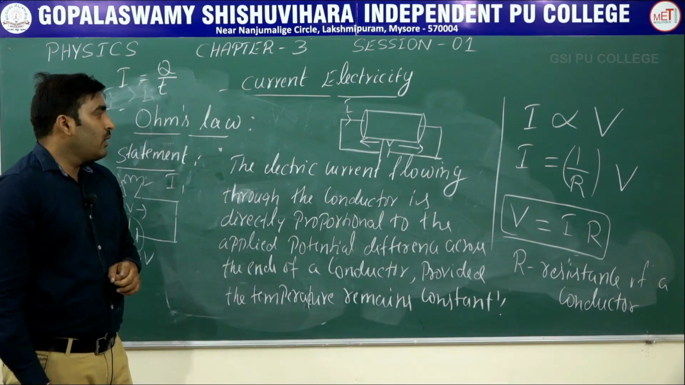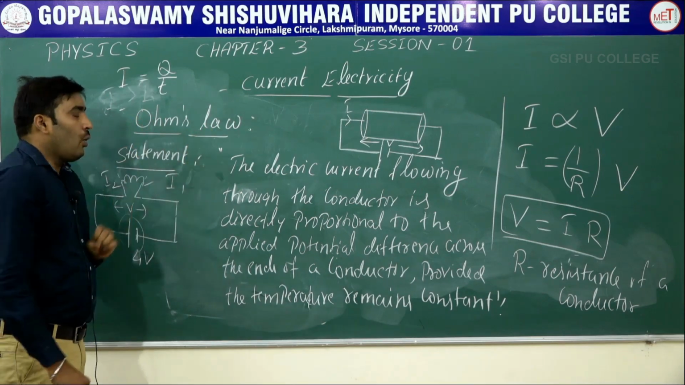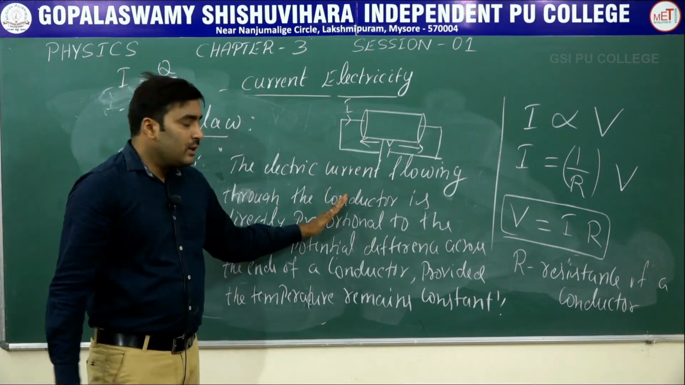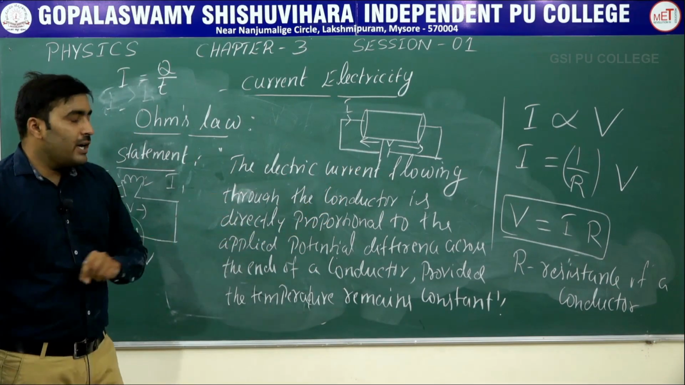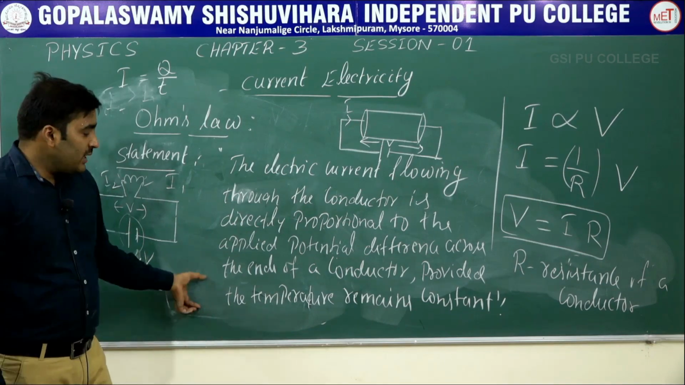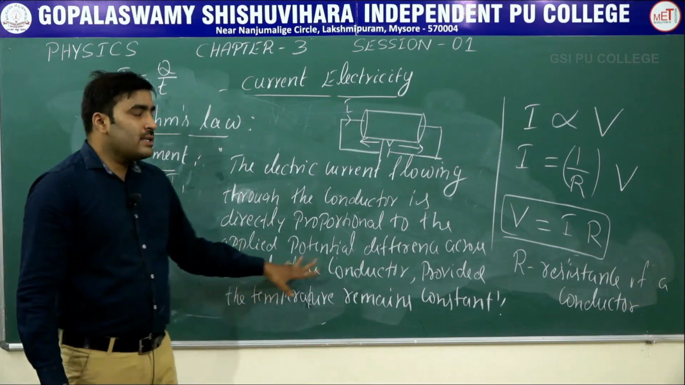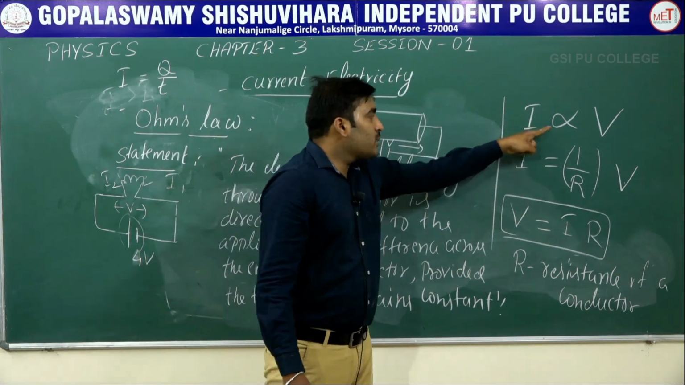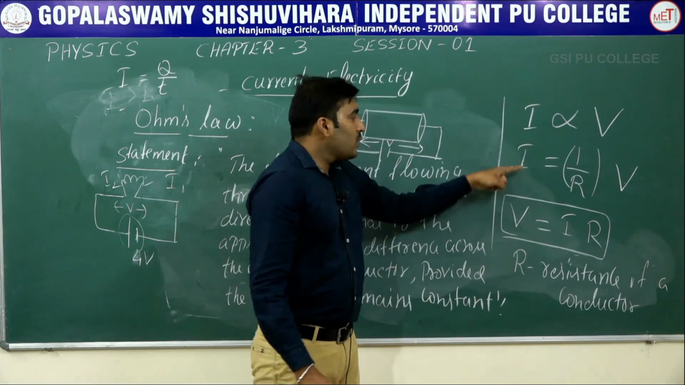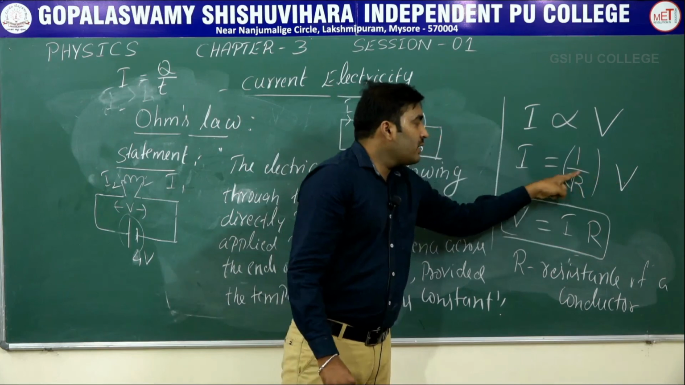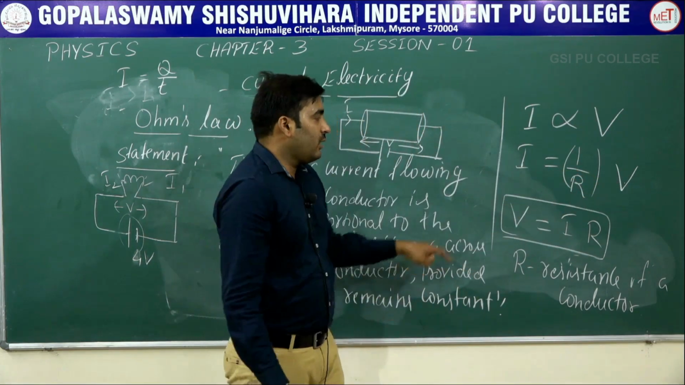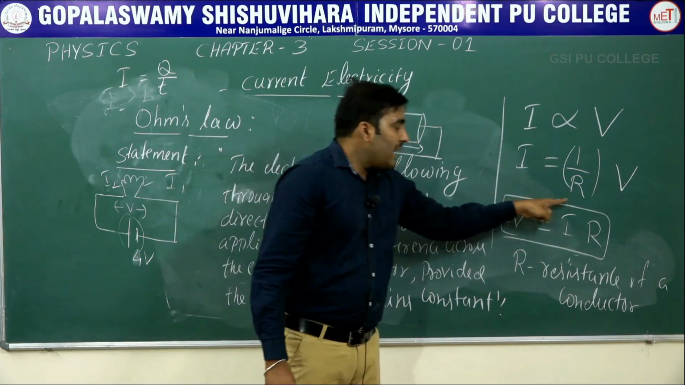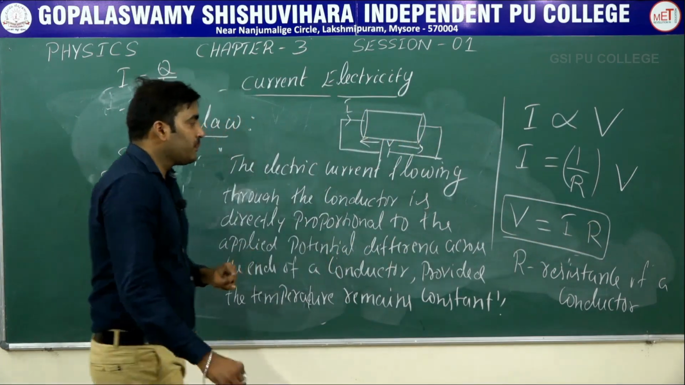the vector addition. And then we have learned Ohm's law. Ohm's law states that the electric current flowing through the conductor is directly proportional to the applied potential difference across its ends, provided temperature and all the other physical quantities remain constant. So we can relate Ohm's law as I is proportional to V, that is, current is proportional to potential difference V. So I is equal to 1 by R into V, where R is known as the resistance of a conductor. If you rearrange this equation, we get V is equal to I into R, and this is the mathematical form of Ohm's law.